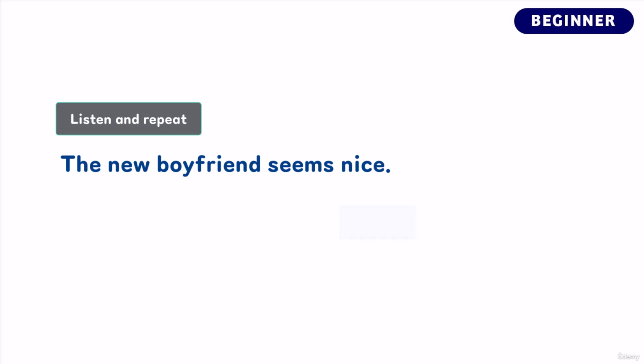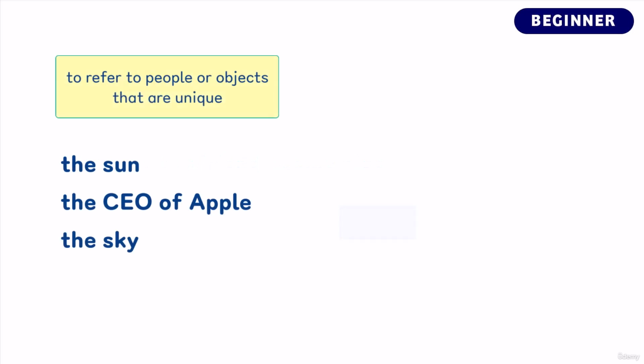Great job, well done. Let's now take a look at some unique ways of using the definite article. First, we use the definite article when referring to people or objects that are unique. So we would say the sun, the CEO of Apple, the sky. Each noun refers to one unique object or a person. There is only one sun, one CEO of Apple, and one sky. So we use the in front of these nouns.